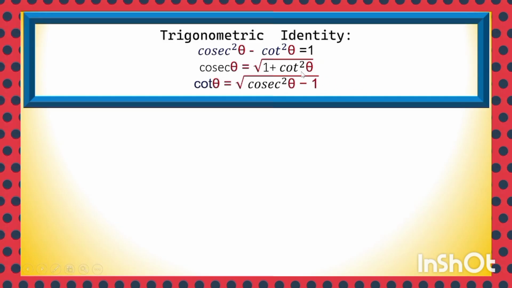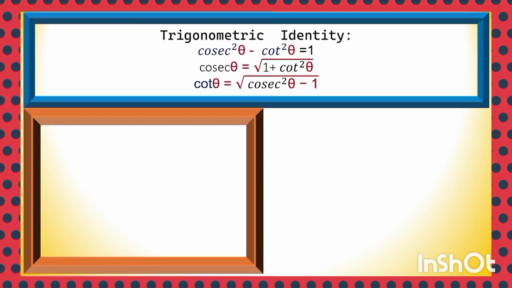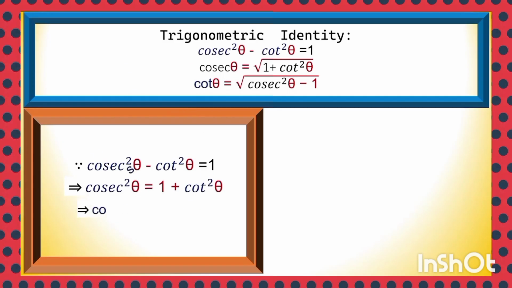Cosec theta is square root of 1 plus cot square theta. Cot theta is expressed in terms of cosec theta: cot theta is equal to square root of cosec square theta minus 1. So cosec square theta minus cot square theta is equal to 1. We can transpose minus cot square theta to the right hand side. So cosec square theta is equal to 1 plus cot square theta, and cosec theta is equal to square root of 1 plus cot square theta, an important trigonometric identity.